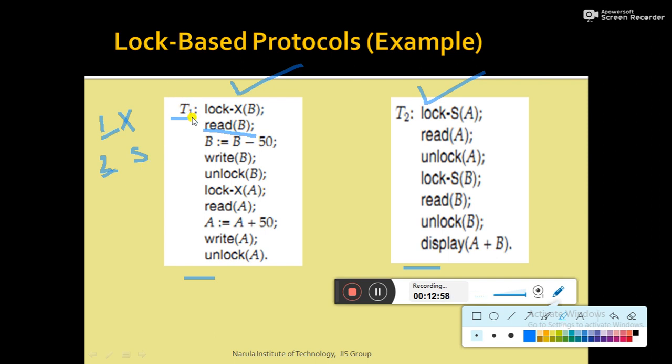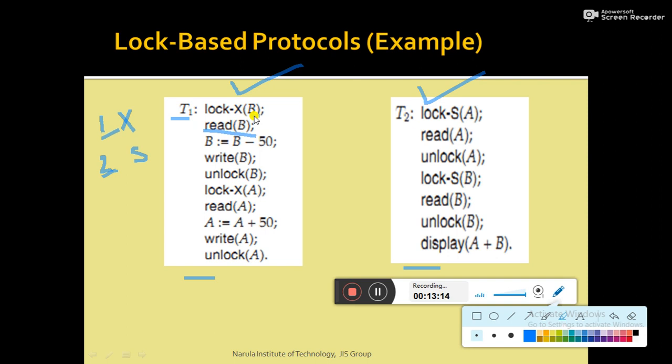So here T1 has to make a lock request on data item B. Now in which mode? The thing is that T1 has to read the value of B, then T1 has to modify the data item B.